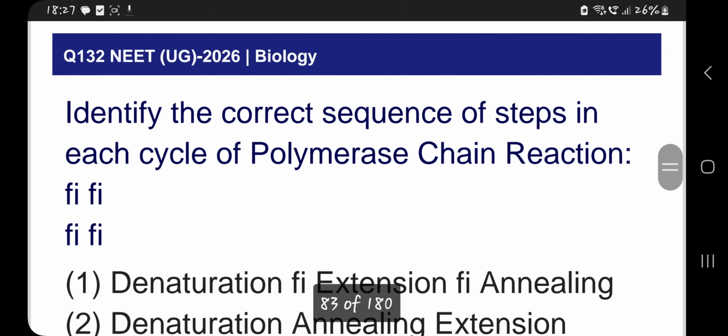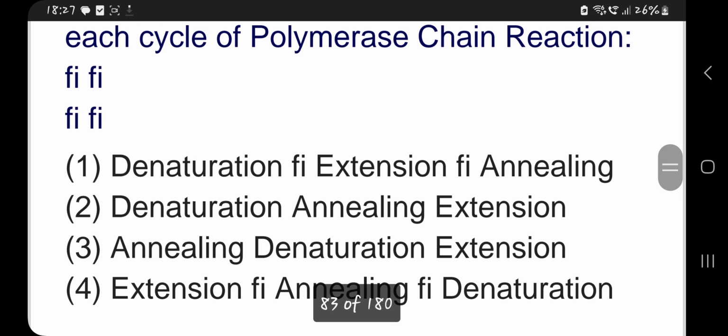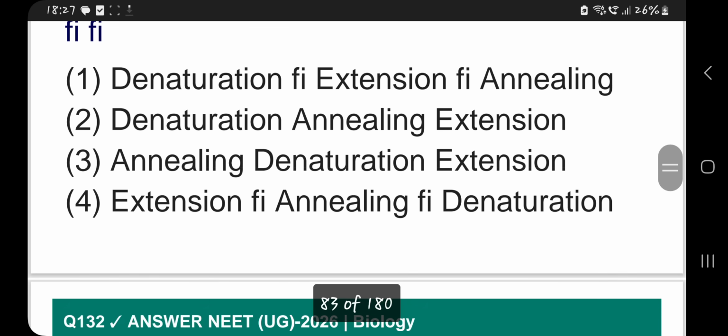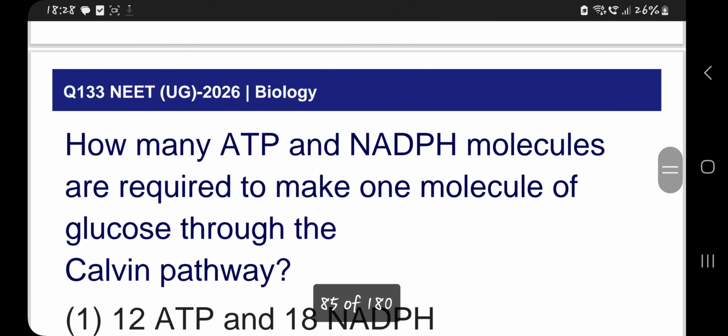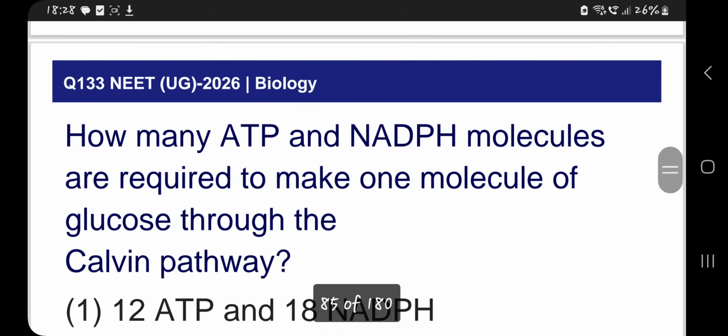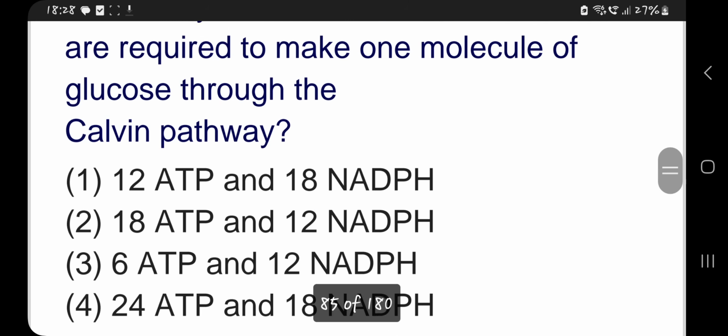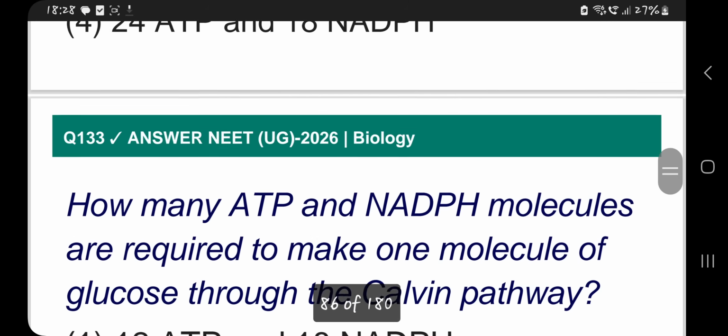Identify the correct sequence of steps in each cycle of polymerase chain reaction. You can always remember it as DAE. Denaturation, annealing, extension. Second one is the correct one. How many ATP and NADPH molecules are required to make one molecule of glucose through the Calvin pathway? So one molecule of glucose requires 18 ATP and 12 NADPH2. Second option is correct.